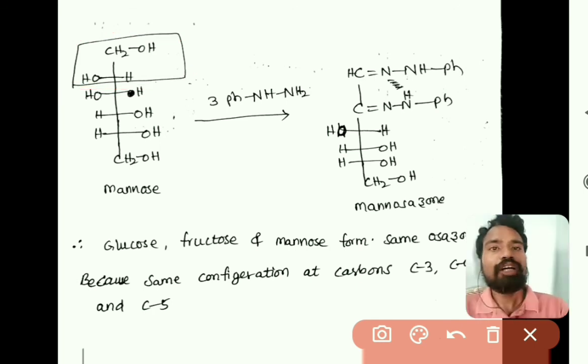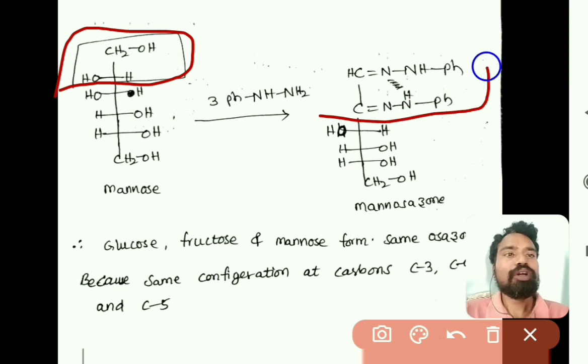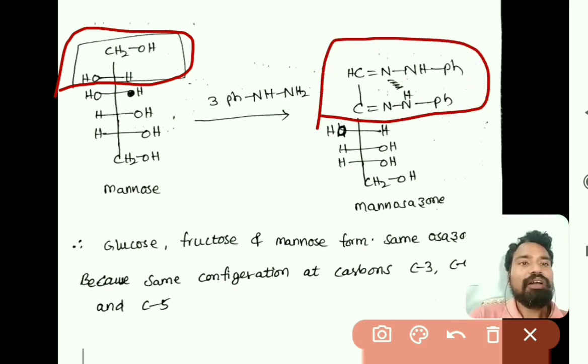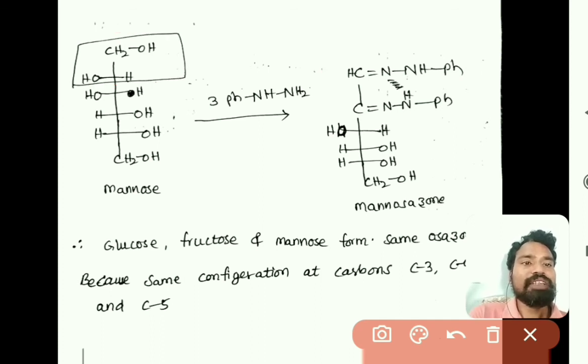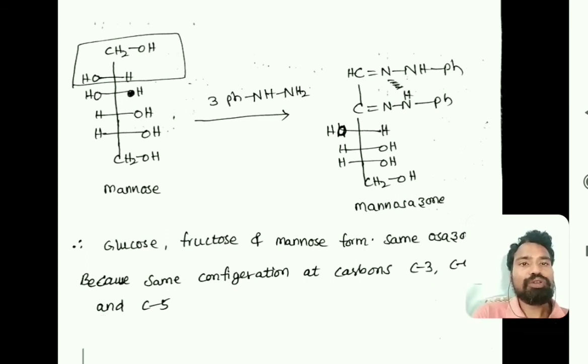So automatically the osazone of glucose, fructose and mannose would be the same, right? So this is osazone formation of glucose, fructose and mannose, right?